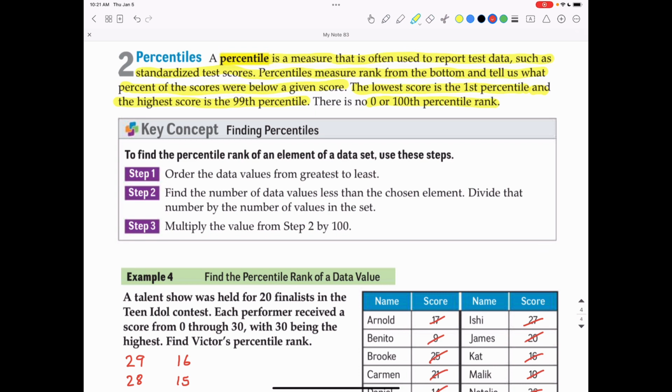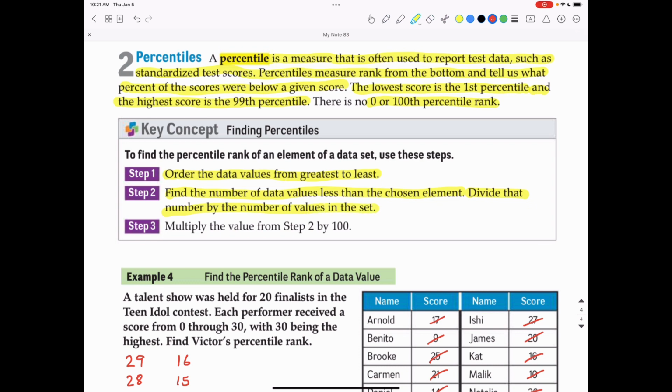So computers are often used to find percentiles of test data because you have so many students taking the same test. But the process for doing so is that the test data, or whatever data you're dealing with, is ordered from greatest to least. And then you count the number of data values that are below a chosen element, meaning a chosen score, and you divide that by the number of values in the set.